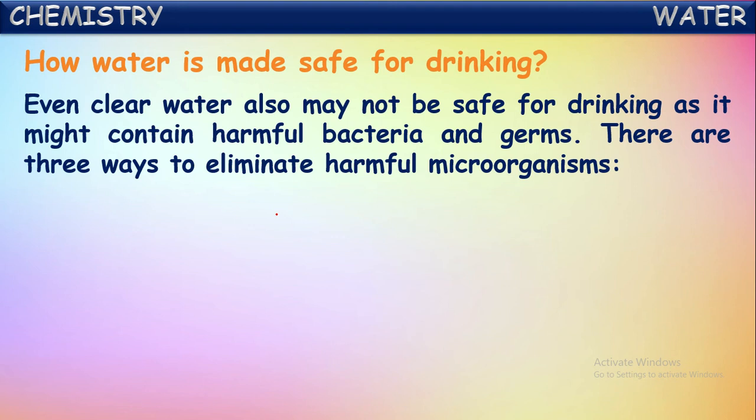Even after purifying, it may contain some harmful bacteria and germs. So, these are to be eliminated before drinking. That we say is how it is made safe for drinking. There are three ways to eliminate these harmful microorganisms. What are those? Let us see here.